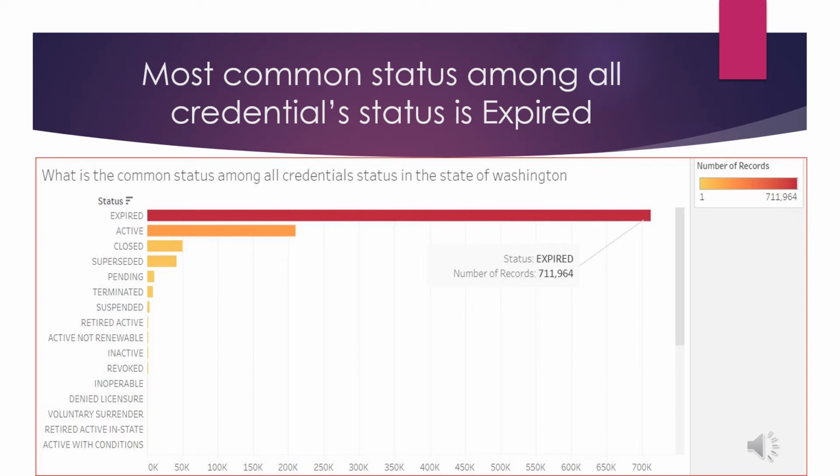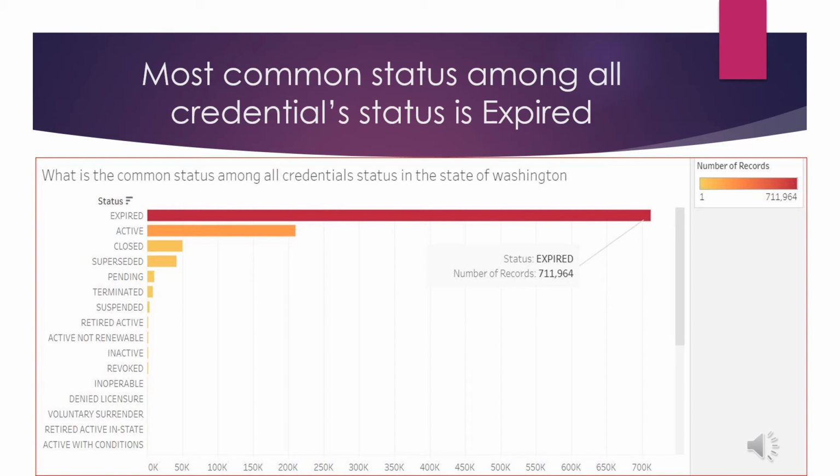We can also identify that the second most common status is active, but there is definitely a huge gap between the expired licenses and the active licenses. And this brings me to my fourth question, which is the last question. I was wondering if all the practitioners that have active licenses are enough for the whole population in Washington County.